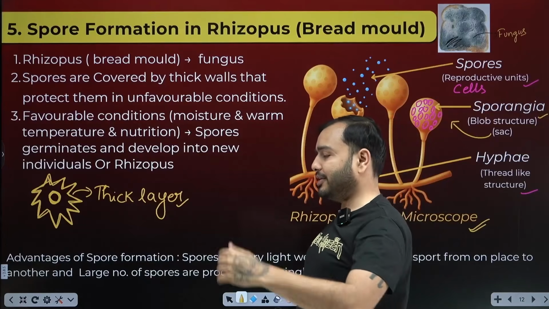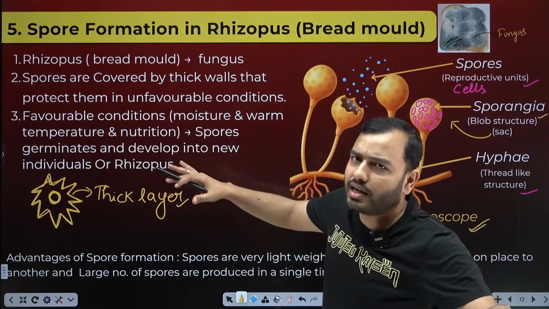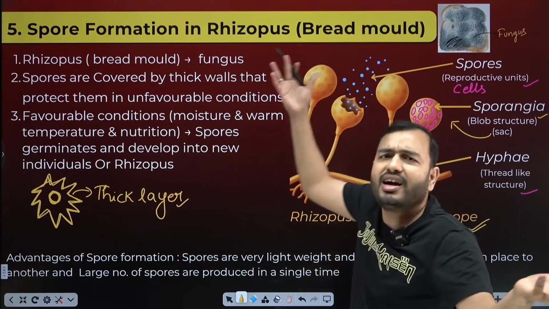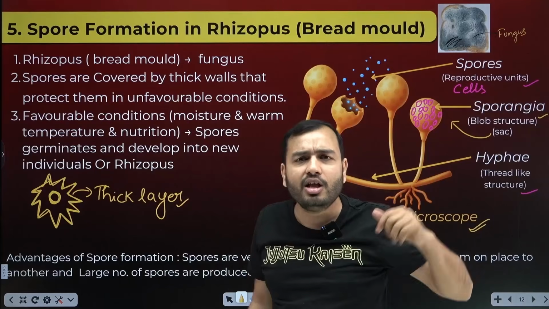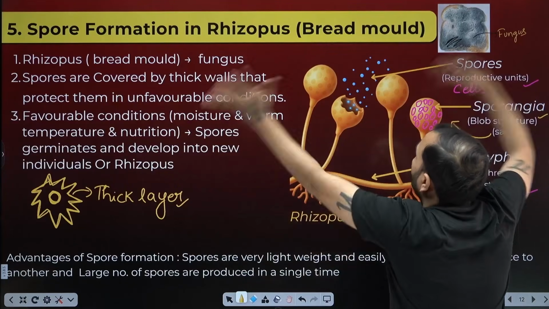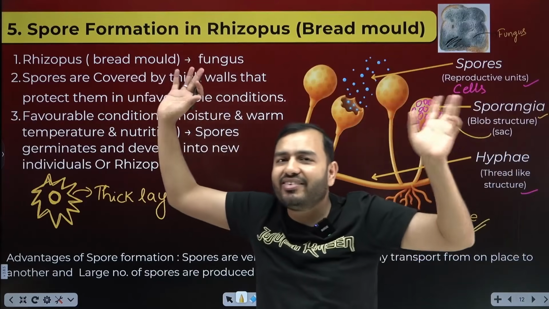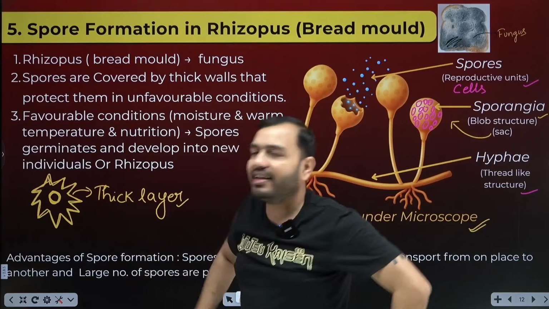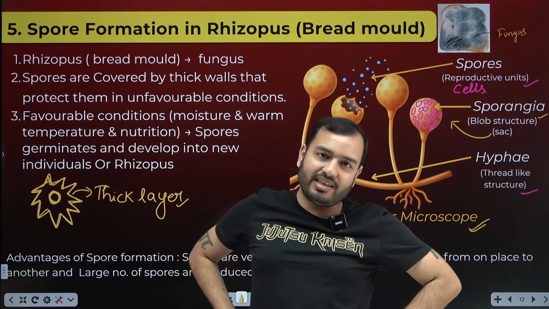Now suppose you took the bread out and kept it outside, and spores are wandering from somewhere in the surrounding environment. Where do they wander from? See, bread mold must have been attached to something nearby. Somewhere nearby, sporangia must have burst and spores must be roaming in the air, and they would not even die. Why will they not die? This thick layer has protected them. No water, no problem, we will save you. It's getting cold, no problem, we will save you.